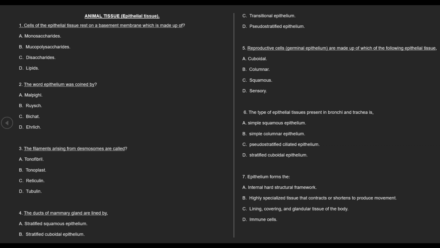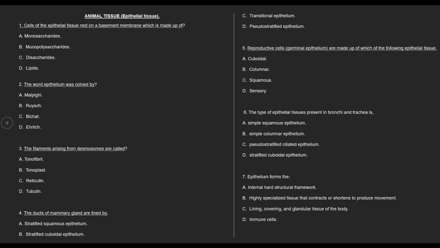5. Reproductive cells, germinal epithelium, are made up of which of the following epithelial tissue? A. Cuboidal, B. Columnar, C. Squamous, D. Sensory. 6. The type of epithelial tissues present in bronchi and trachea is A. Simple squamous epithelium, B. Simple columnar epithelium, C. Pseudostratified ciliated epithelium, D. Stratified cuboidal epithelium.